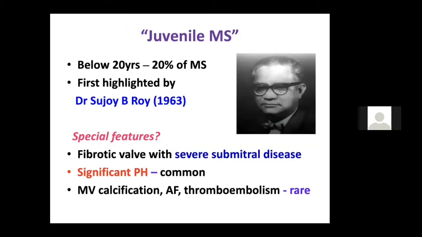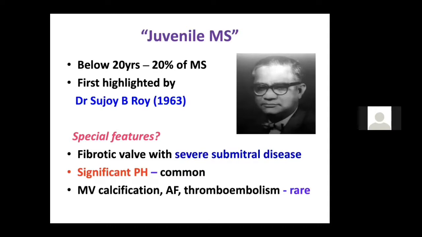Now juvenile MS. You should just know a few important salient things about juvenile MS. It is seen in kids below 20 years. So if you get a kid of 20 or 21 years of age who has severe mitral stenosis, you should tell that it is a juvenile or congenital mitral stenosis. The photo you see is of a Dr.